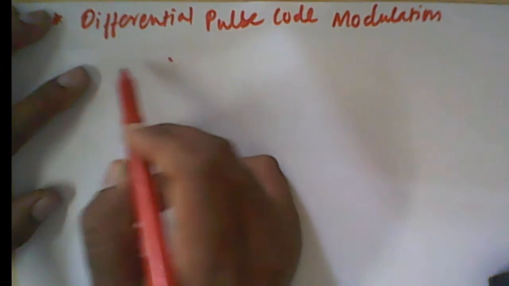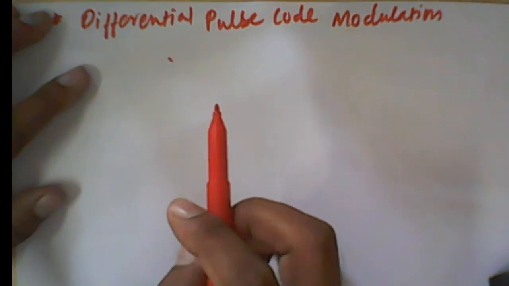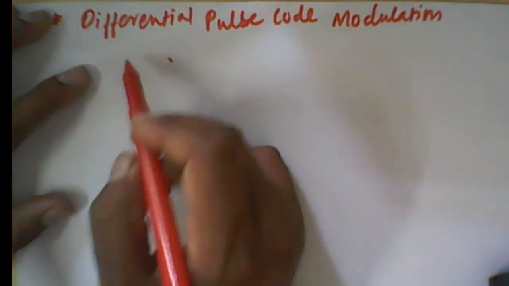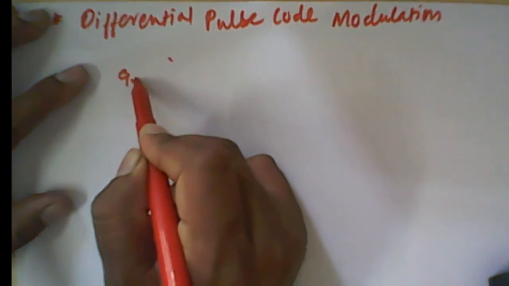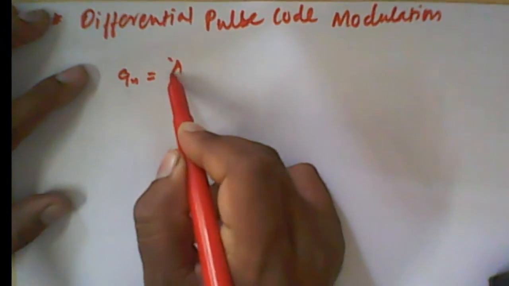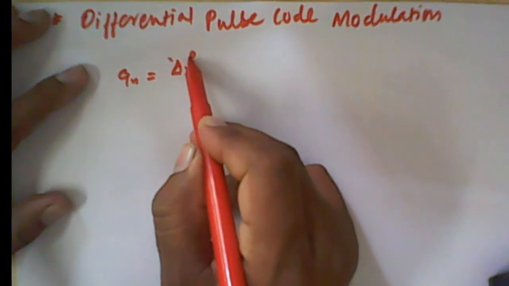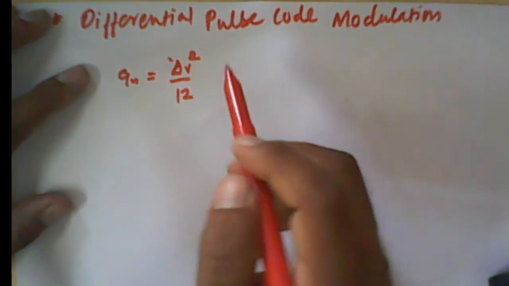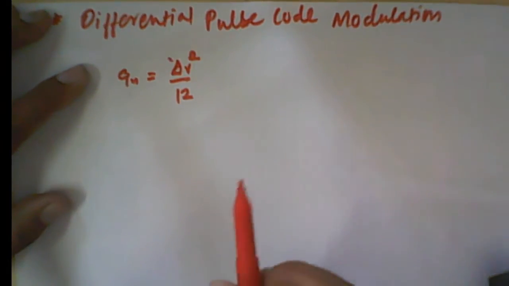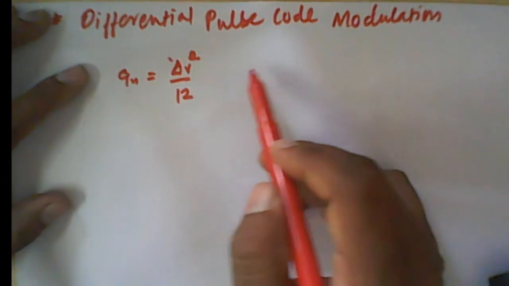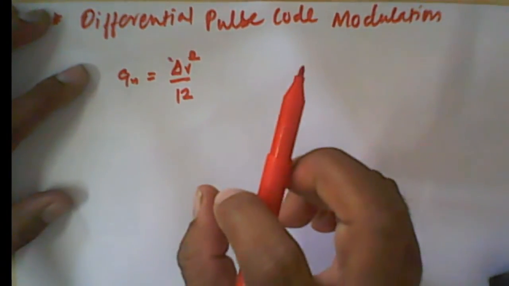In the analysis we have seen that we have noise, which is called quantization noise. The quantization noise, let us take this Qn, is given by del V square by 12, where del V is our quantization level.